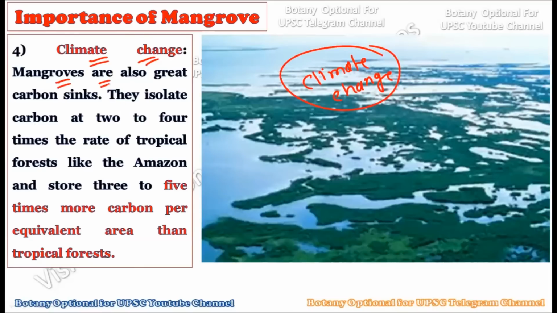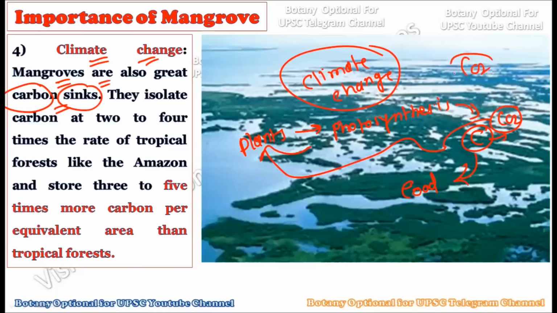Now, see, mangroves are also a great carbon sink, as they are plants, and these plants perform the process of photosynthesis. And as you know, what happens in photosynthesis? Plants take in carbon and create food out of it. So whatever carbon dioxide is there in the atmosphere, which results in climate change and is responsible for global warming, is efficiently taken out by the mangrove plants. So they act as carbon sinks like any other forest, and they can reduce the amount of CO2 present in the atmosphere, which will greatly reduce global warming.